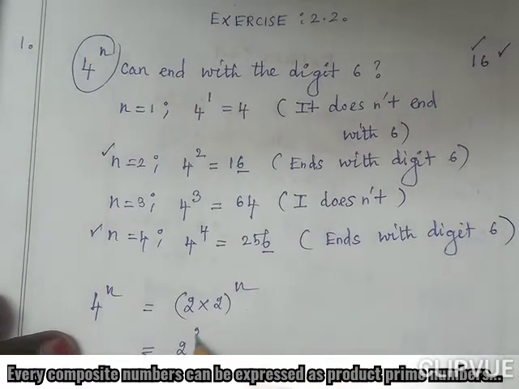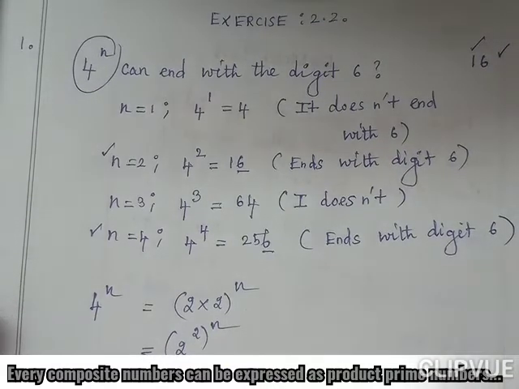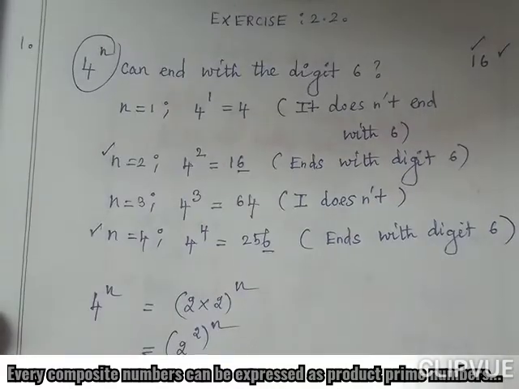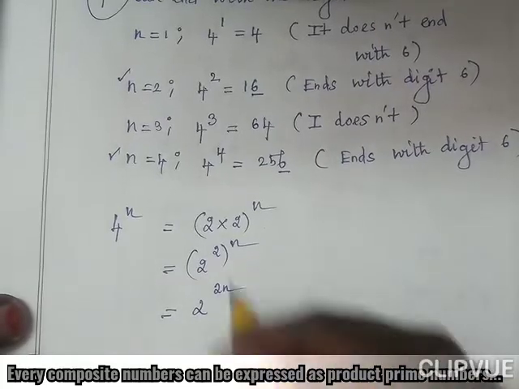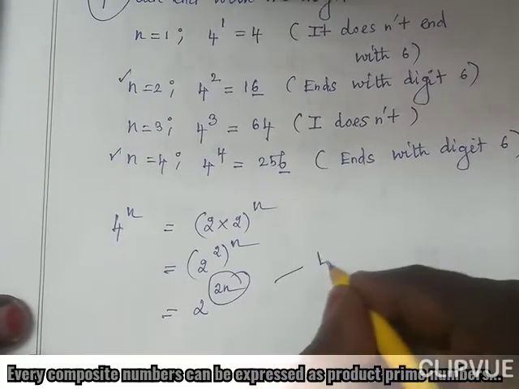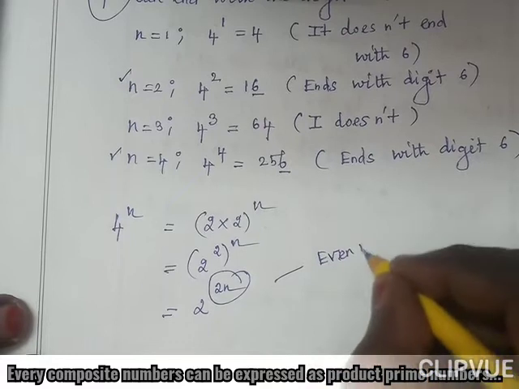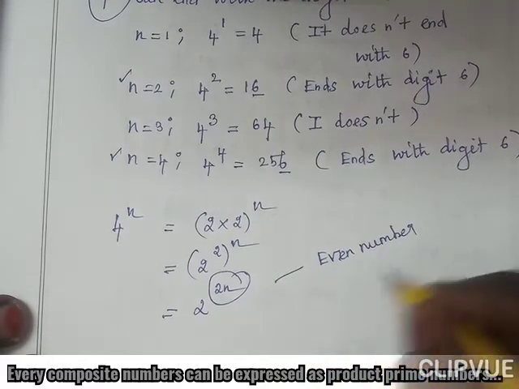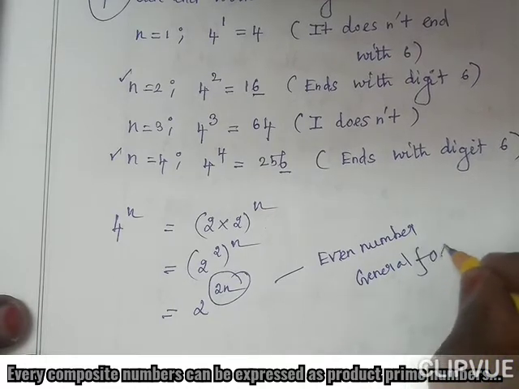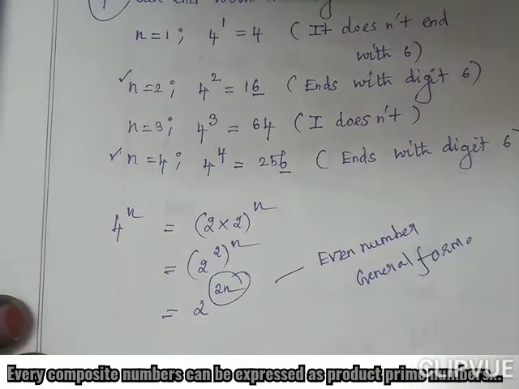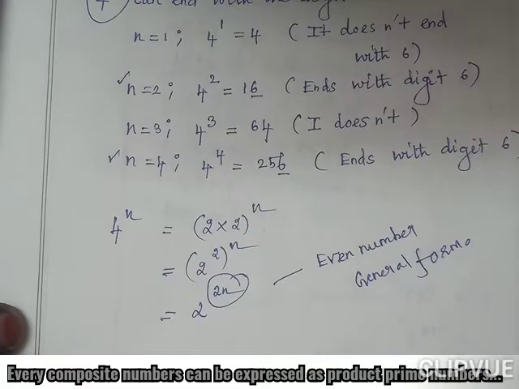So it can be written as 2 square whole power n, so 2 power 2n. You know that this power 2n is the even number general form. I hope you understand this.